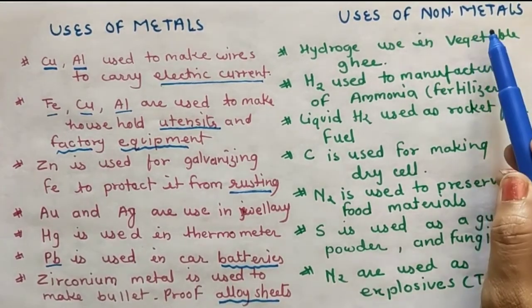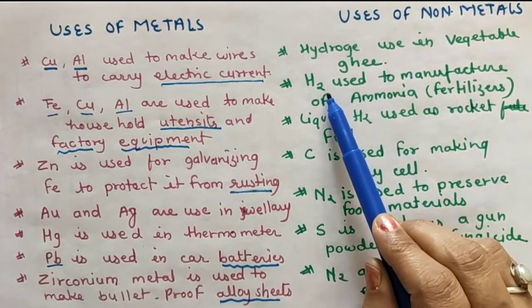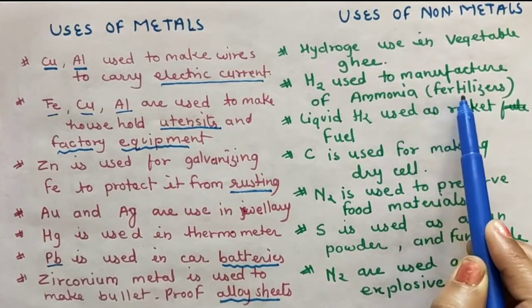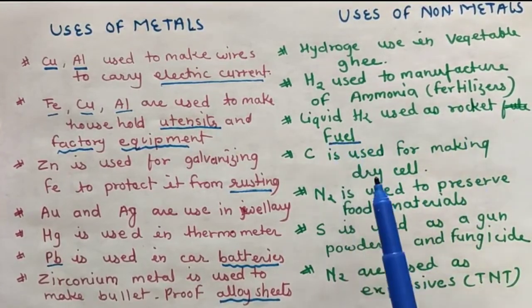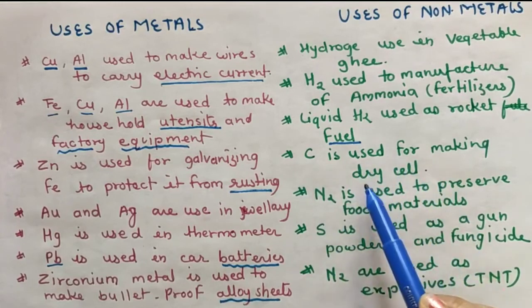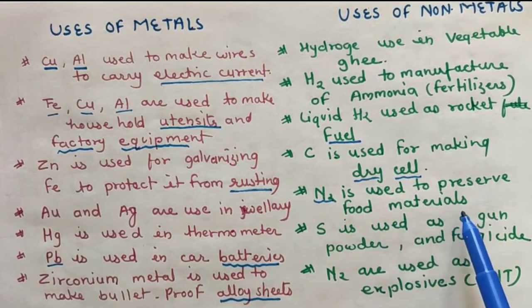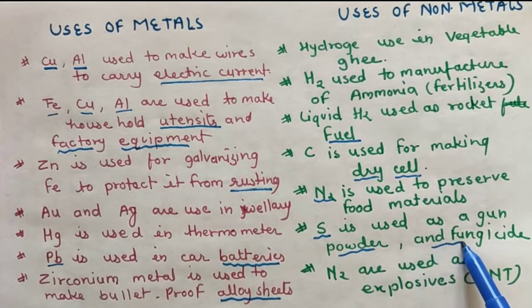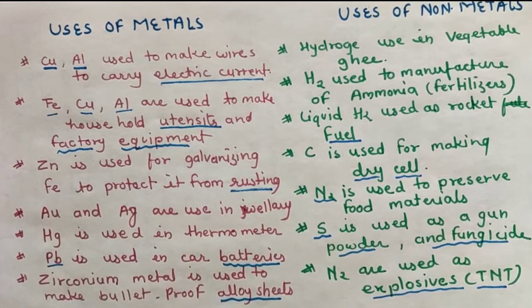Now, uses of non-metals. Hydrogen is used in vegetable ghee. Hydrogen is also used in the manufacture of ammonia. We use ammonia as a fertilizer. Liquid hydrogen is used as rocket fuel. Carbon is used for making dry cells. Nitrogen is used to preserve food materials. Sulfur is used in gunpowder and as a fungicide. Nitrogen compounds are used in the explosive TNT. Okay, so these are the uses of metals and non-metals.